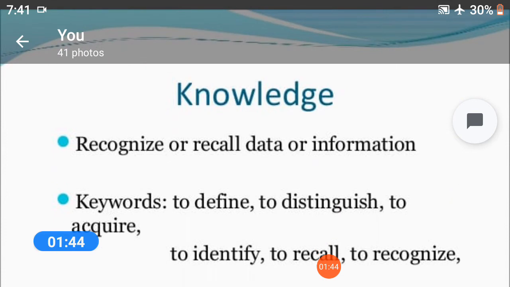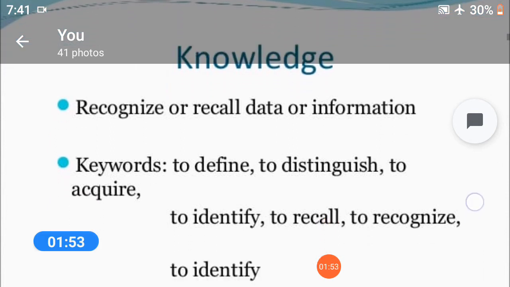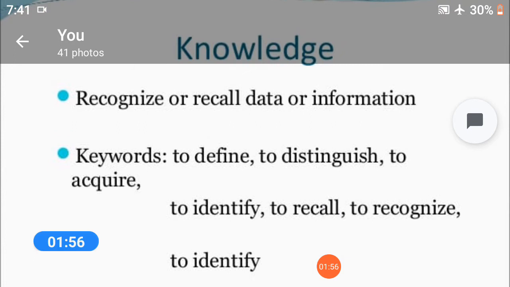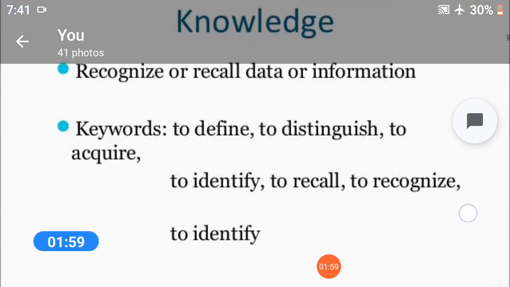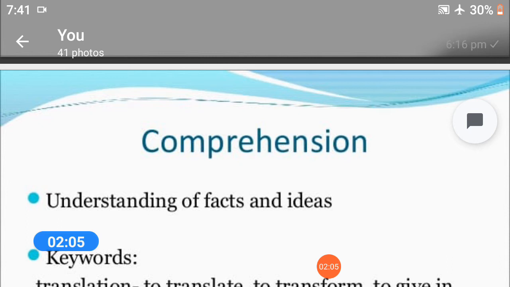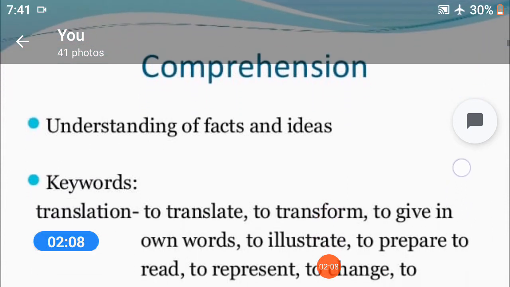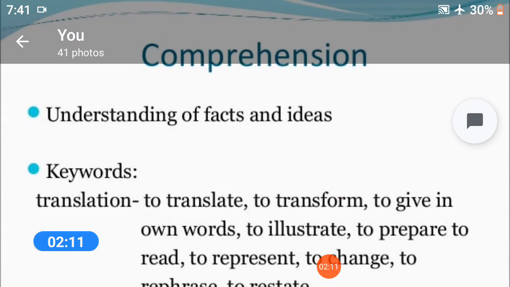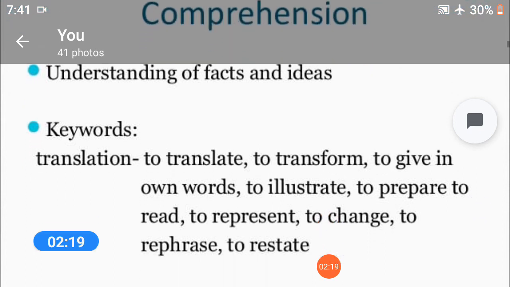Knowledge: recognize or recall data or information. Keywords: to define, to distinguish, to acquire, to identify, to recall, to recognize, and to identify. Next, comprehension: understanding of facts and ideas. Keywords of comprehension: translation, to translate, to transform, to give in one's own words, to illustrate, to prepare, to read, to represent, to change, to refer, to restate.